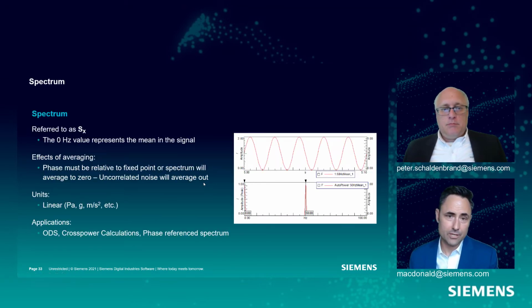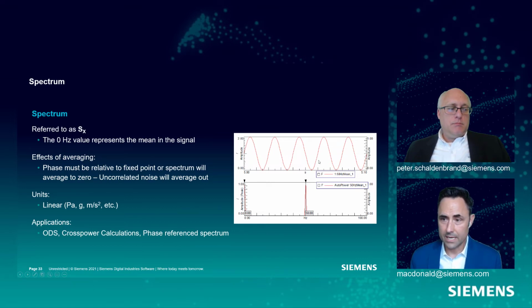We already talked about the spectrum. It is a complex value, so it's going to have magnitude and phase, or real and imaginary components. The nice thing about the spectrum is that if we look at the frequency spectrum and it has a mean, so if this was a DC coupled signal and there was some mean in our signal, like this sine wave goes from 0 to 2, the mean of this signal is actually 1, right? It's a 1 amplitude sine wave, but it's offset.